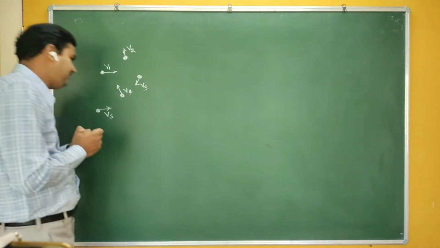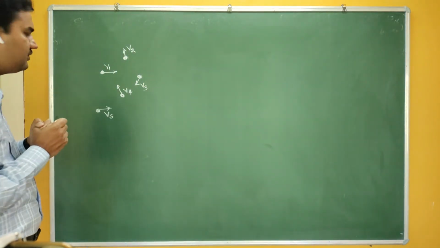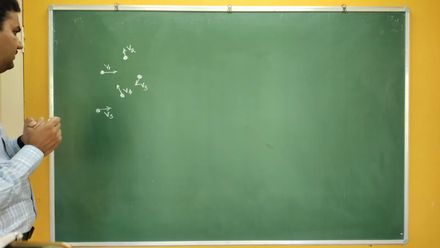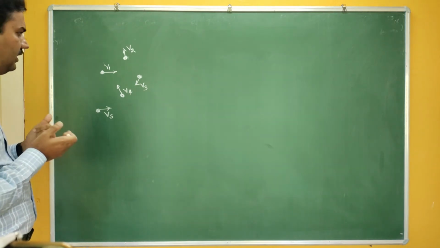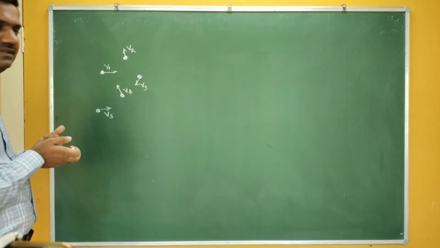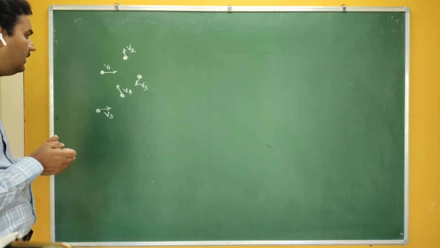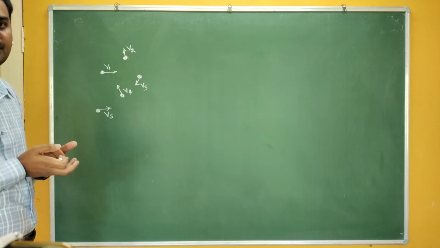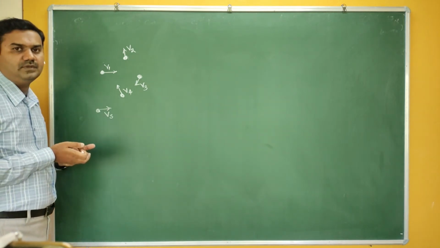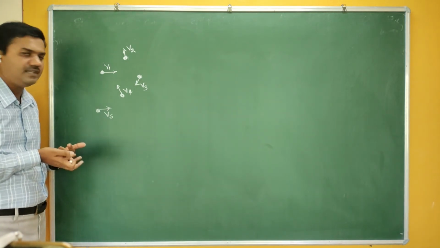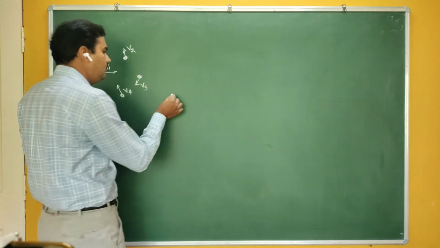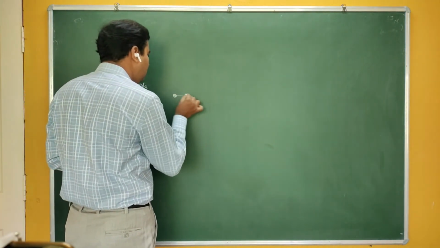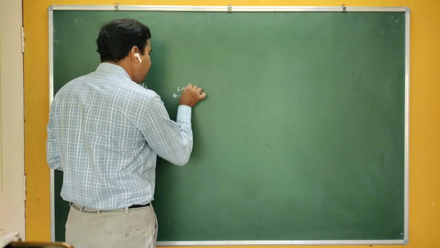But in the case of gases, if I use the same statistical concept of averaging, it creates a blunder, because the average velocity of the gas molecules becomes 0. For example, take two gas molecules. Molecule number 1 is moving along this direction with a speed of 5 meters per second.